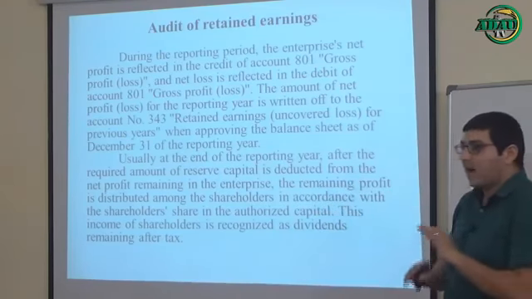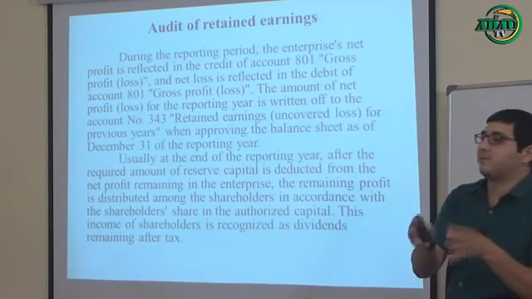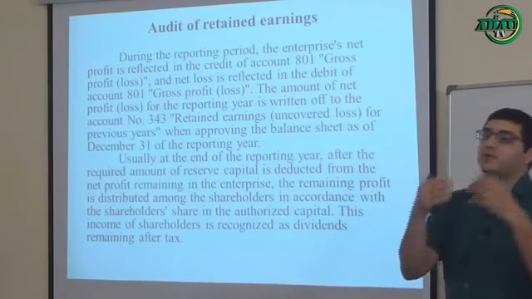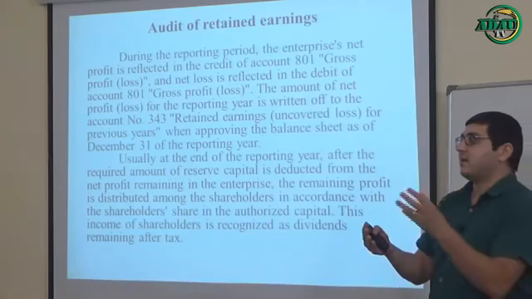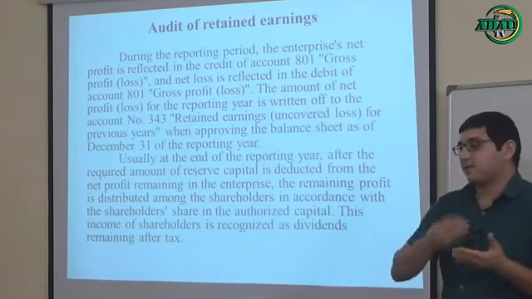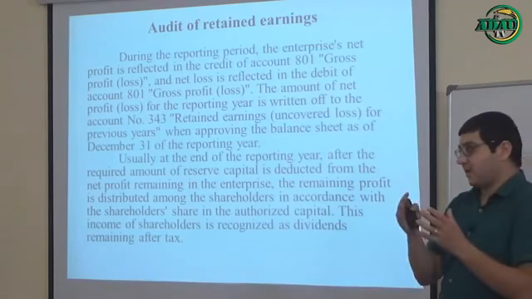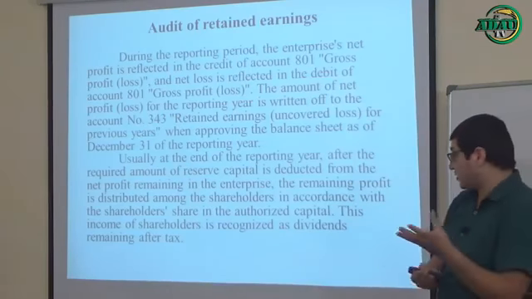But again, I don't recommend this variant, because if you distribute your retained earnings just among your shareholders, this amount of money won't bring any income for you in future. But if you transfer this amount of money to your reserve capital, it can bring income to you in future.